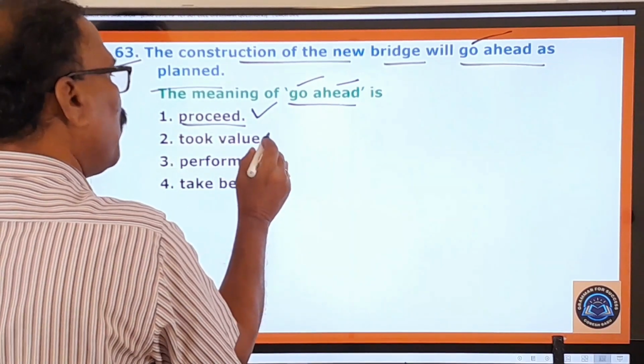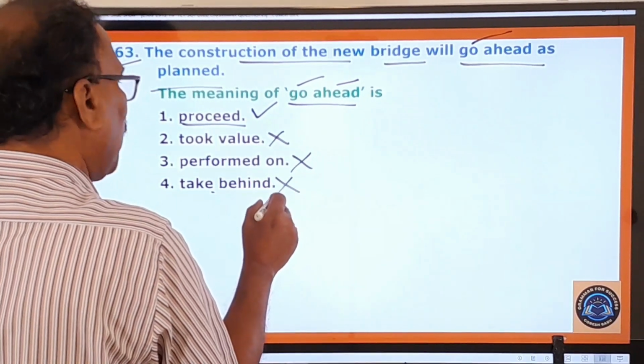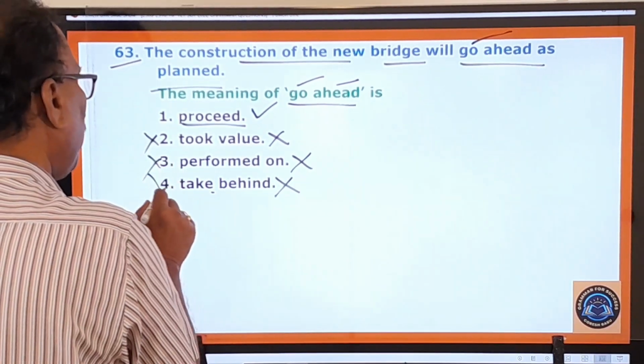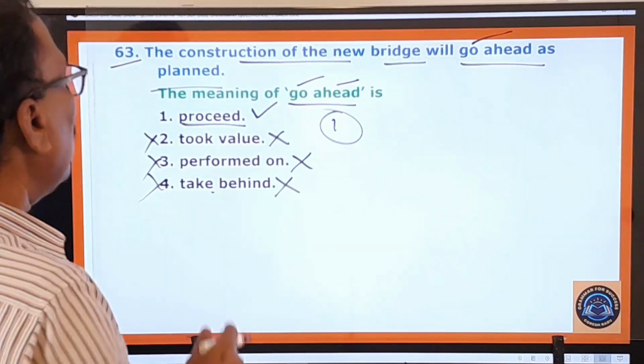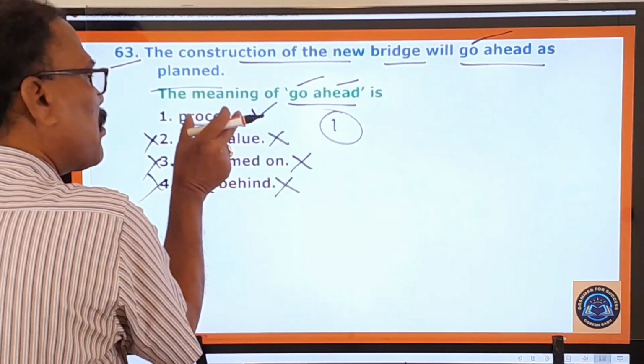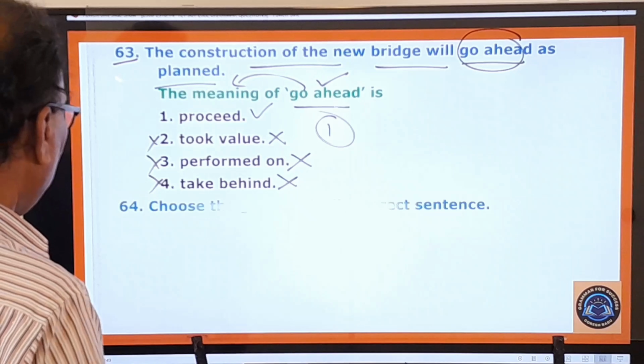And took value is not the right one, performed on not the right one, take behind not the right one. So second one, third one, fourth one are wrong. Only the first one is your answer, because go ahead means proceed, move forward. Okay, and now you move on to the next question.